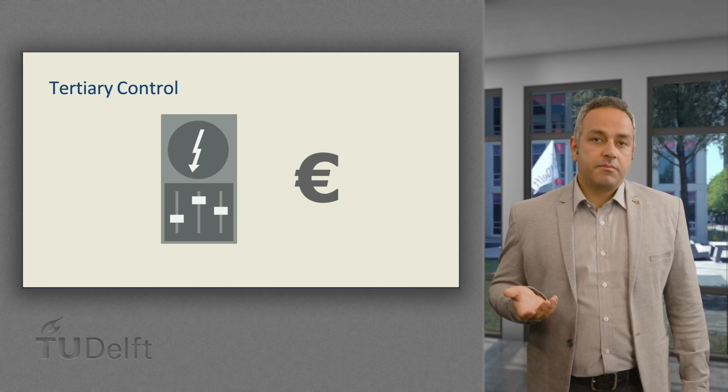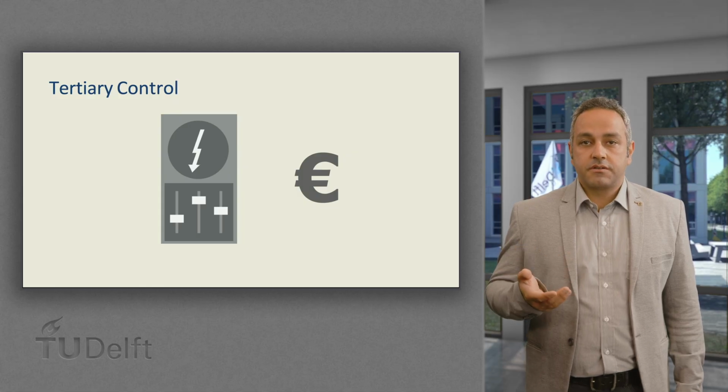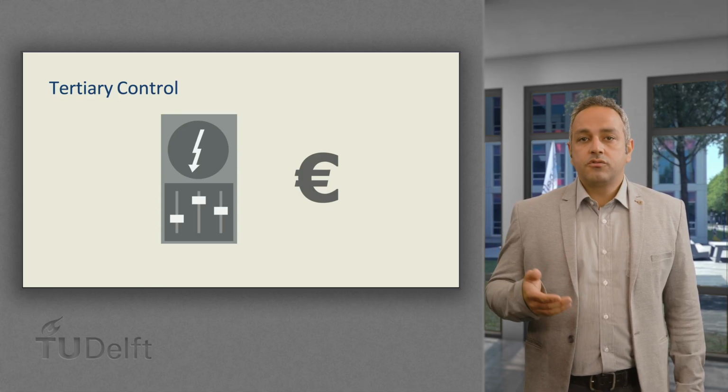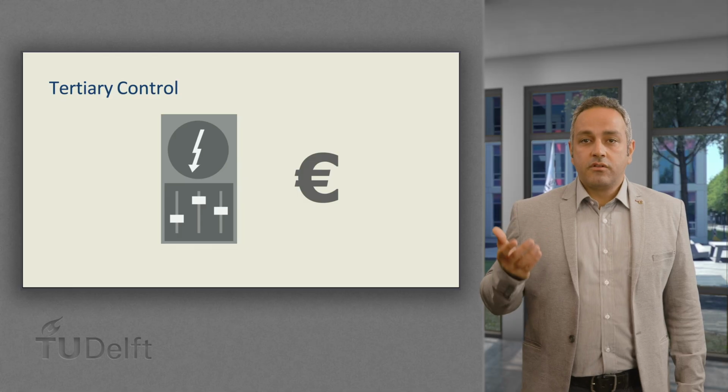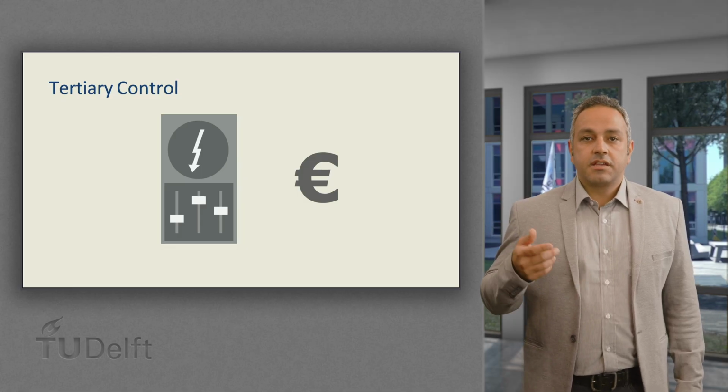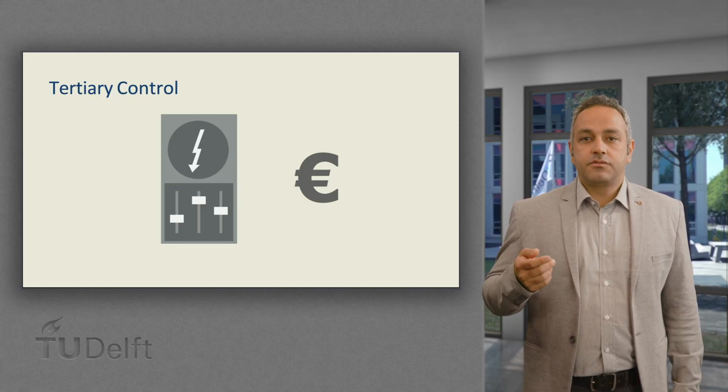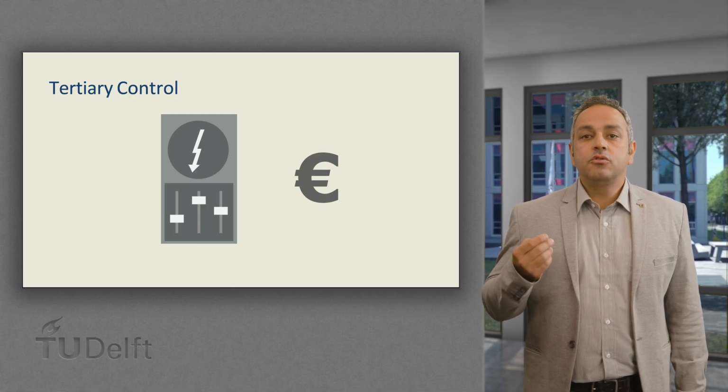Today, you learned about the basics of traditional primary, secondary, and tertiary control. In part 2 of this lecture, you will learn about the influence of renewable energy sources in the application of control, and you will be introduced to the control mechanisms used in microgrids.